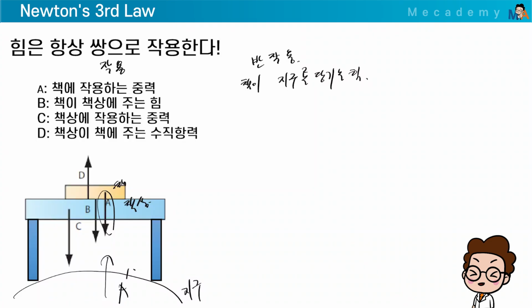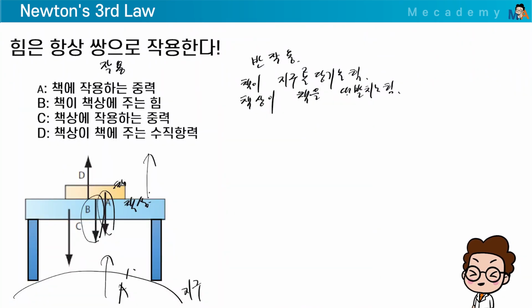Next, the force the book exerts on the desk. This is the book's color. Is it orange, yellow? Anyway, then the force the desk gives is B. So conversely, the desk supports the book. So the reaction is the desk supporting the book. This is the reaction.